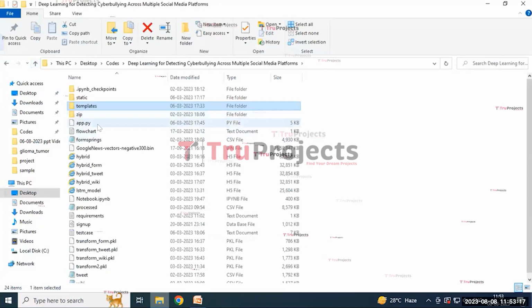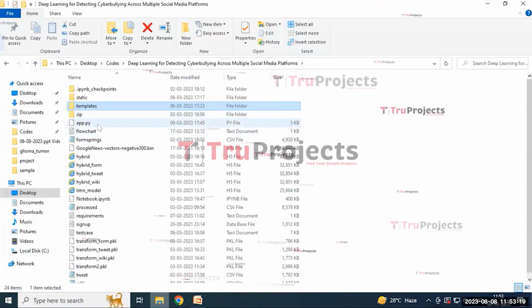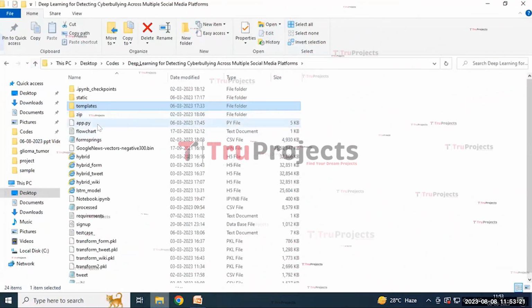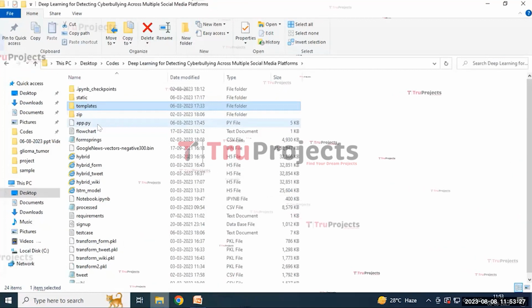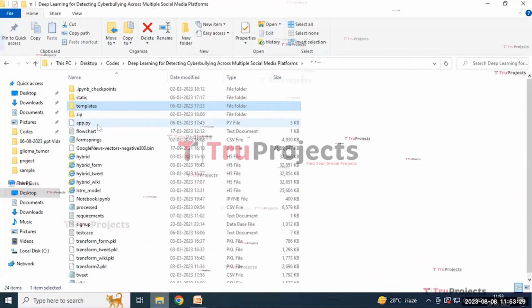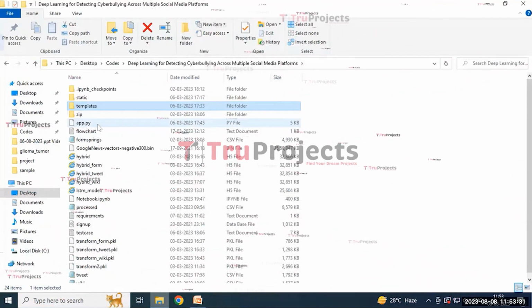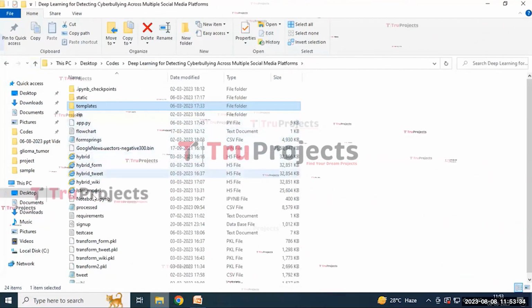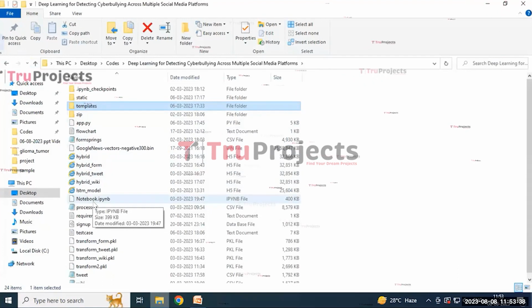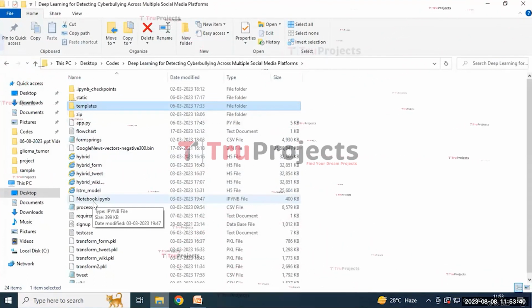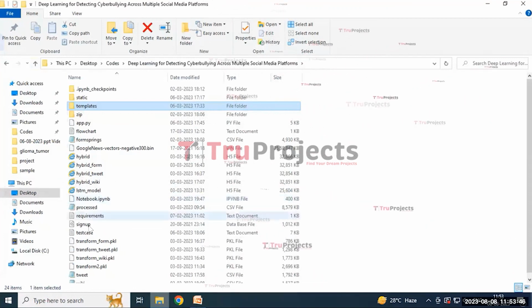And the app.py file likely contains the back-end logic. It includes the code written in Python that handles server-side operations such as processing user requests, interacting with the database, and generating the dynamic content that is to be rendered in the HTML templates. And the notebook is an IPYNB file which contains a combination of code, graphs, and output all in one place. It allows the user to write and execute code in individual cells, making it a popular choice for data science.